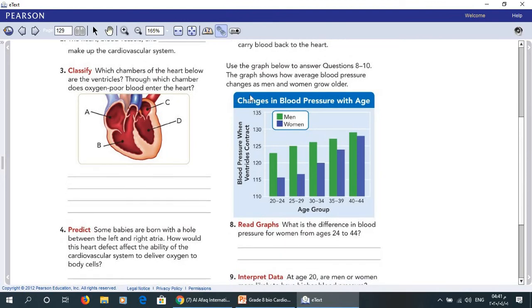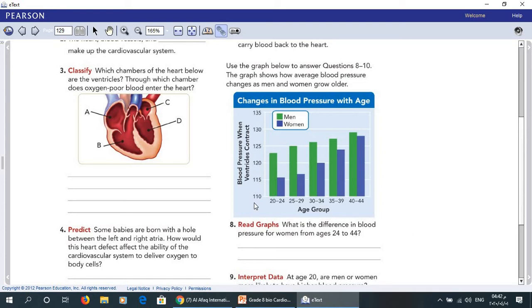Question number 8. Use the graph below to answer questions 8 to 10. The graph shows how average blood pressure changes as men and women grow older. I said that as women and men grow older, the blood vessels become less flexible, which increases blood pressure.